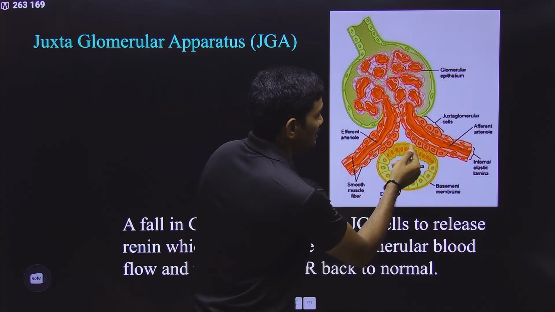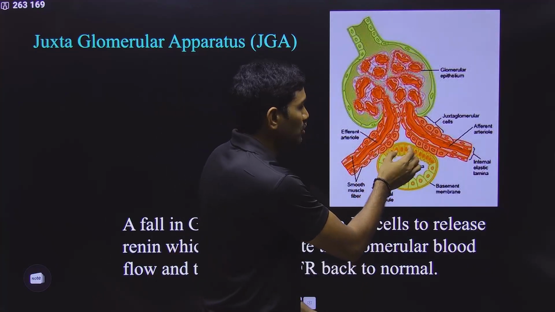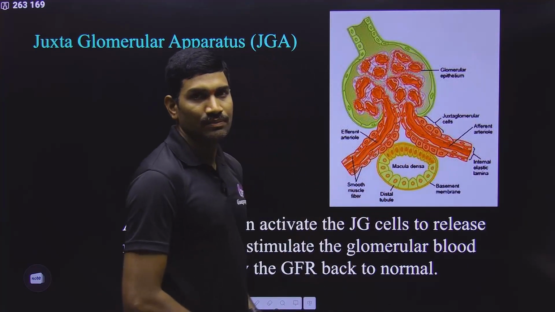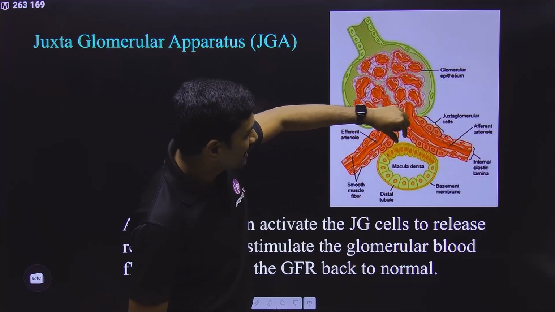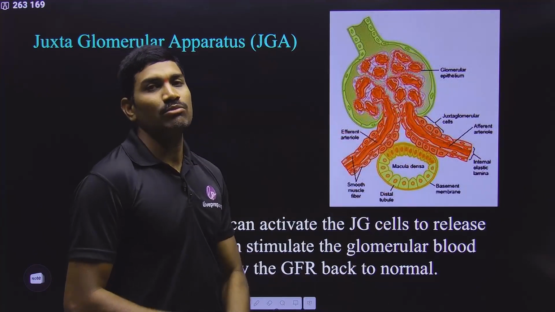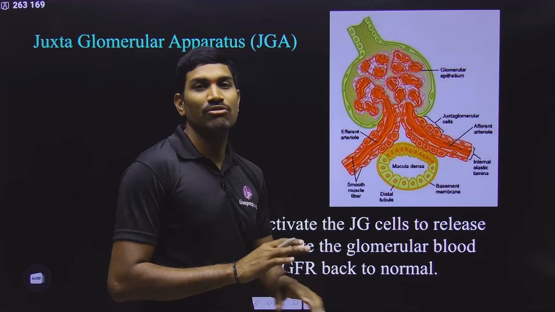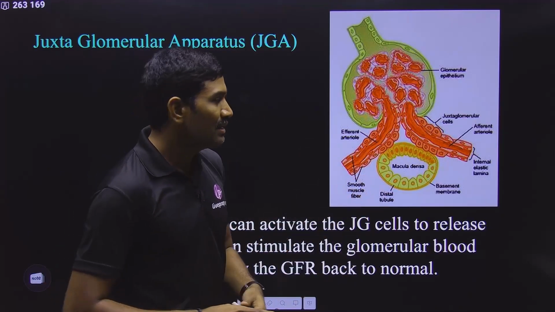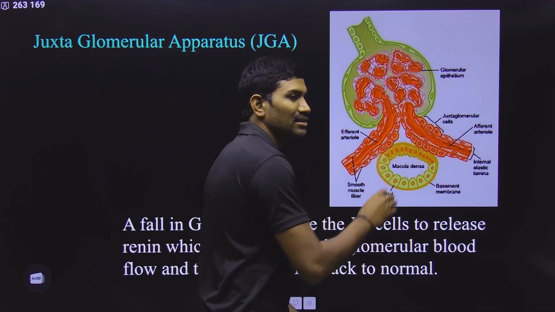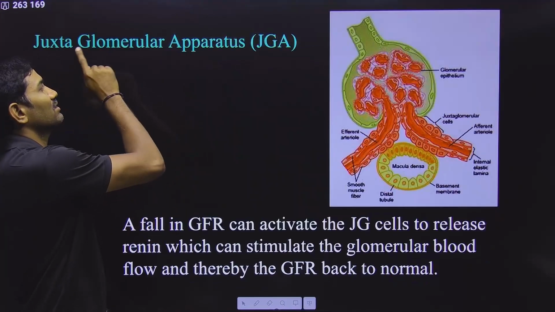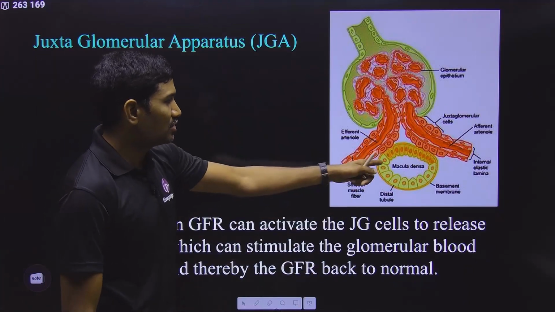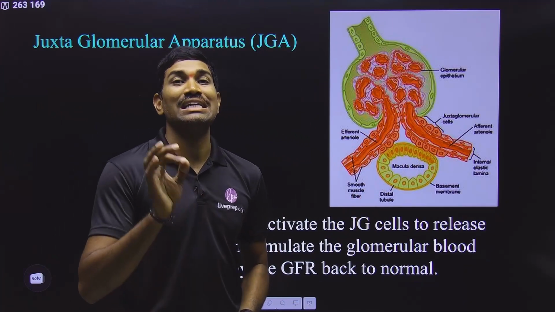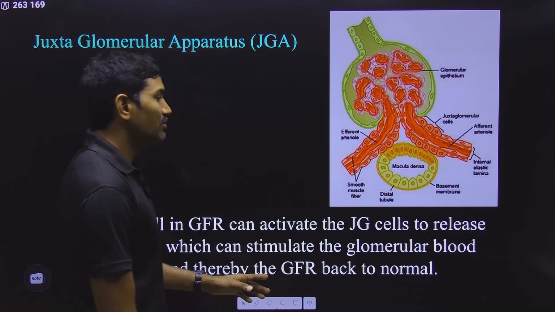Some portion of this distal convoluted tubule is present very close to the afferent and efferent arterioles. At those locations, these cells are a little bit larger in size. I am not going into those names now because they are not mentioned in NCERT, but in the regular class we have discussed all these things. Clear? Now this particular apparatus is called the juxtaglomerular apparatus. And the cells of this are secreting a hormone called renin. And this renin hormone is very, very important.